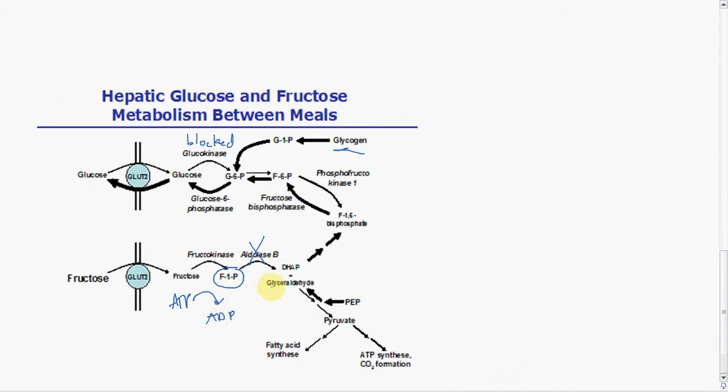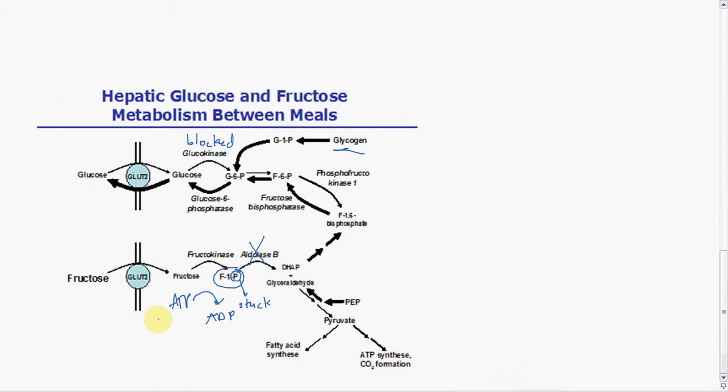So we get ADP, and the phosphate is here on fructose 1-phosphate. Normally that's not a big deal because it gets broken down and goes through glycolysis and generates more ATP. But if we get stuck here and fructose 1-phosphate starts to build up, this phosphate is stuck, okay? As long as there's fructose around, this fructokinase will keep phosphorylating the fructose.